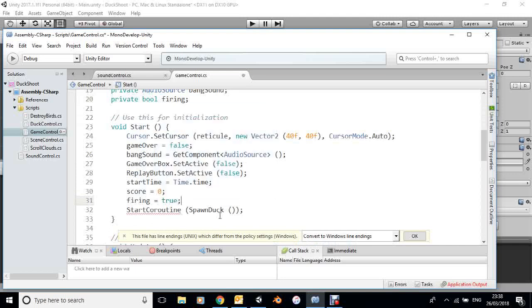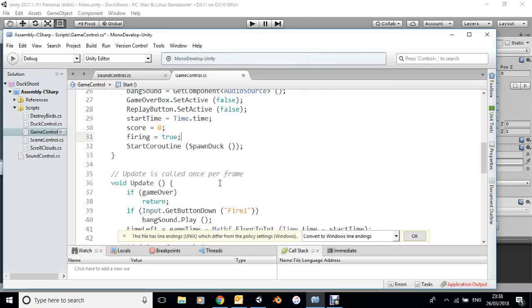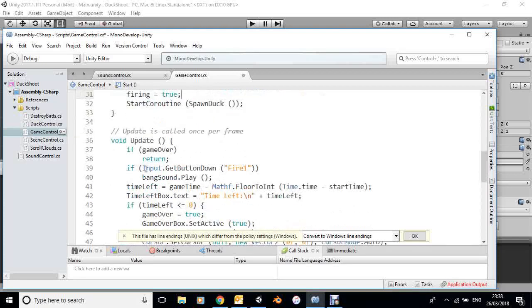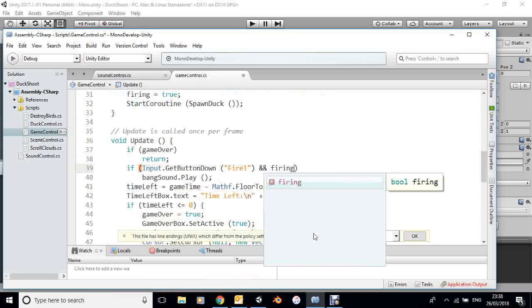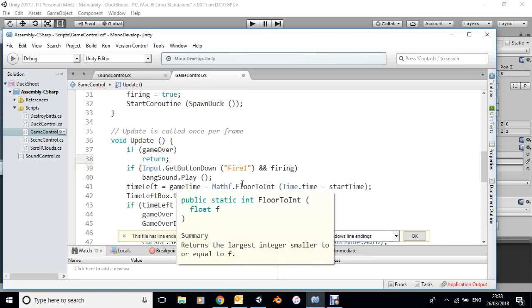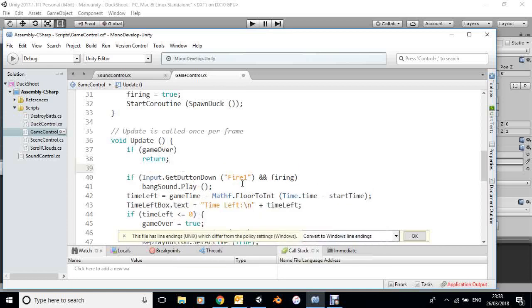So in the start. Now, this is where we actually look at the gun, and so I need to make sure also that firing is true. So it will only play the bang sound if we're firing, as well as pressing the left mouse button.